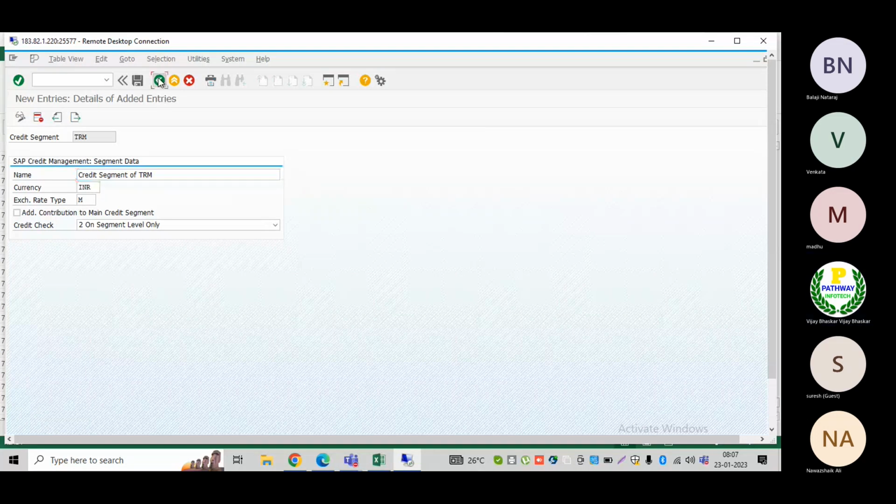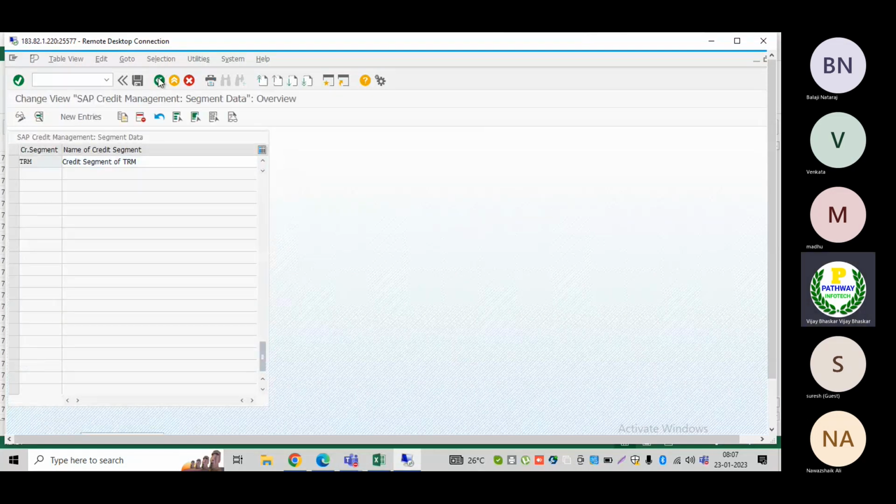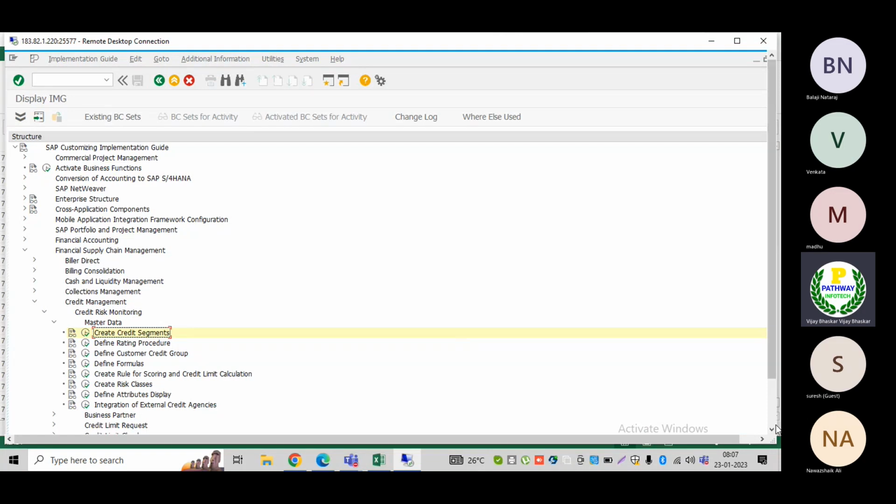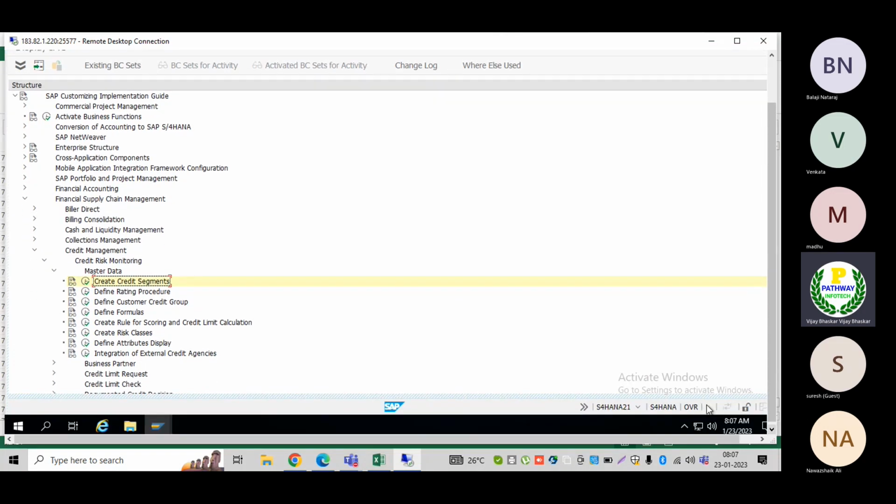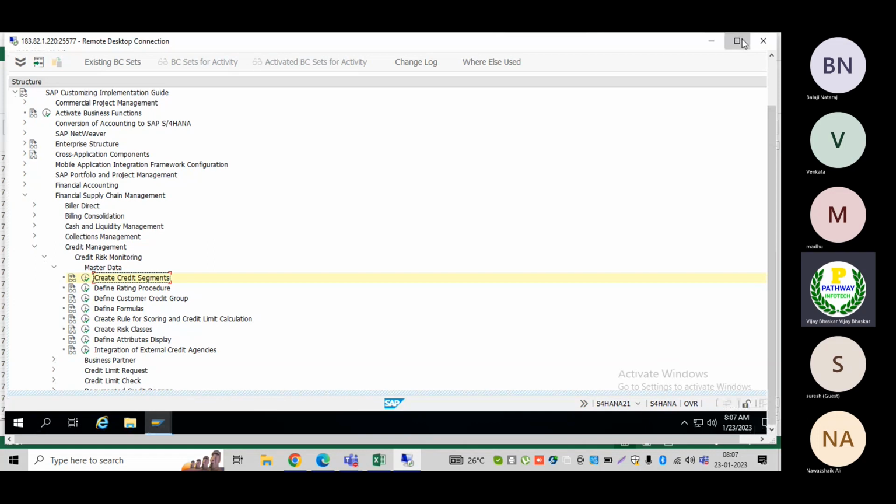Now let me come back. See, there is one small thing here. Whatever configuration we are doing under this credit risk monitoring, under this credit management, we have to do the same configuration again. The credit segment I have created here, I need to create the same segment in the sales and distribution area also, because I don't know why SAP has given it like that.